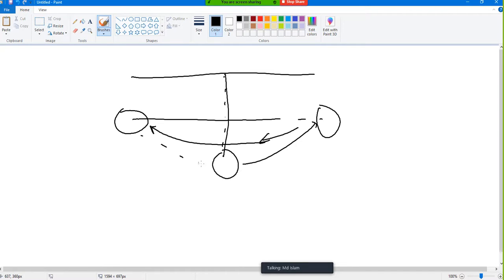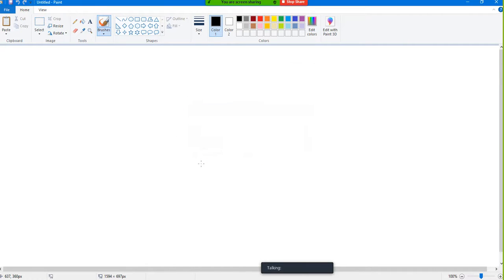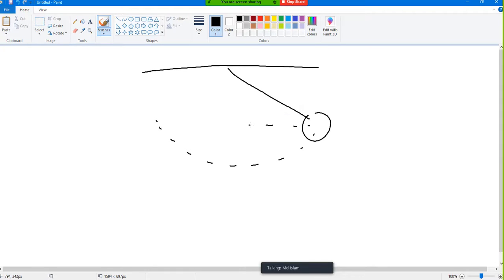Now hopefully you understood this part. For now, we are ignoring the small error. Forget the error now. Now, I am drawing one more case. What happens? My bob is here. It is supposed to go to the same level. It is supposed to be there if I let it go.